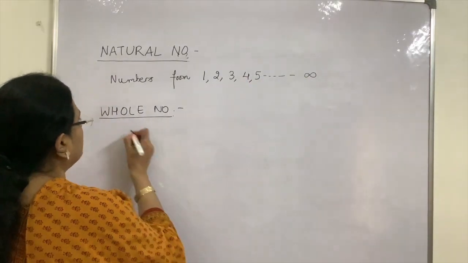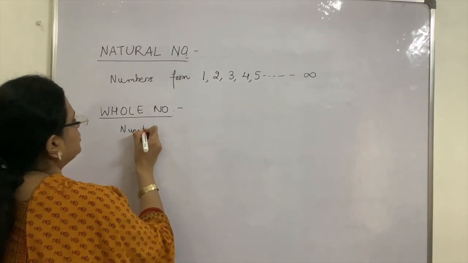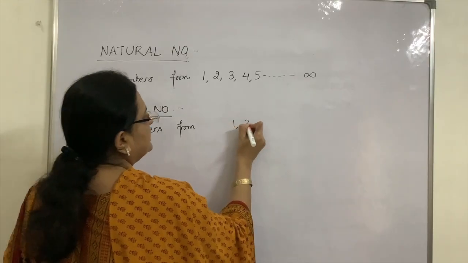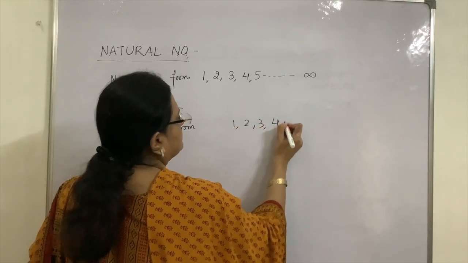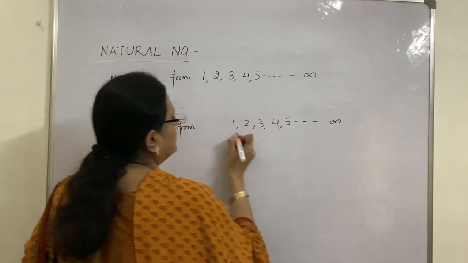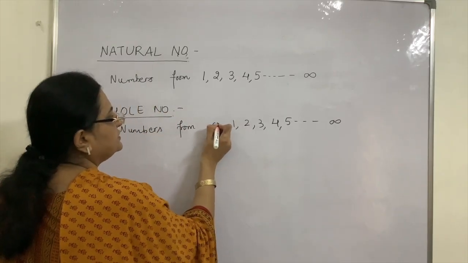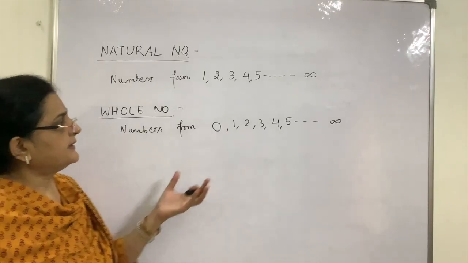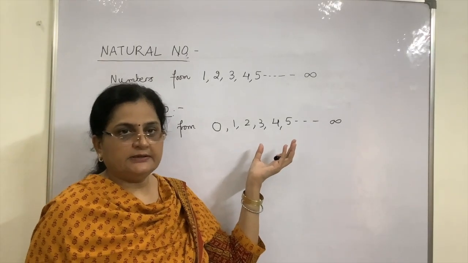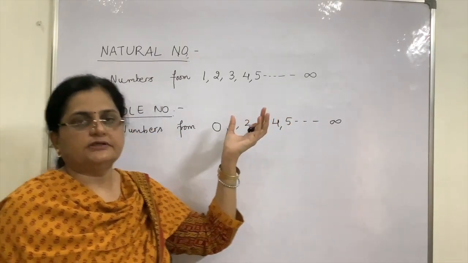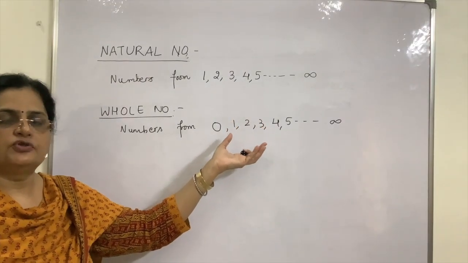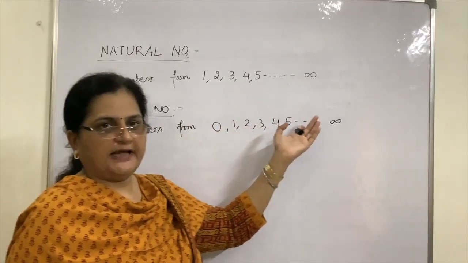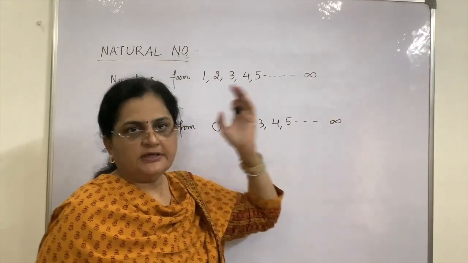So if we include 0 in natural numbers, 0 also finds its place. Then this entire set of numbers, instead of being called natural numbers, is known as whole numbers. So whole numbers start from 0, 1, 2, 3, 4, 5 and go up till where? They go up till infinity.